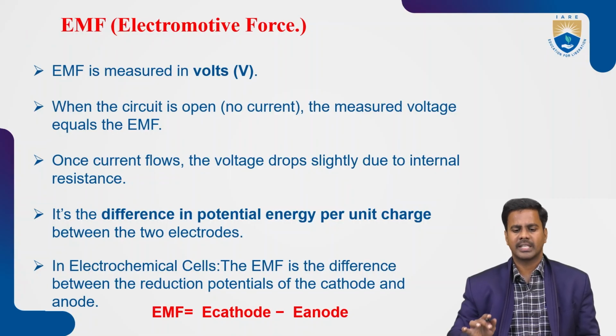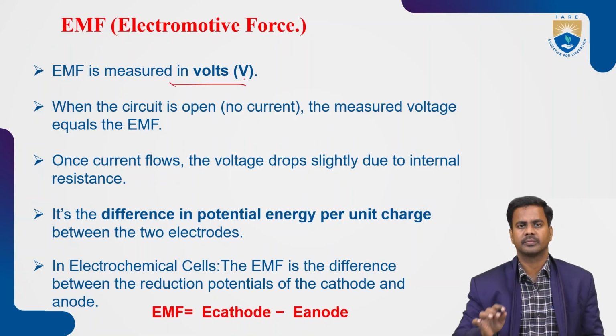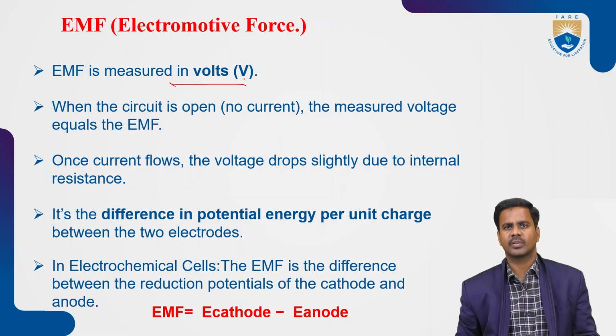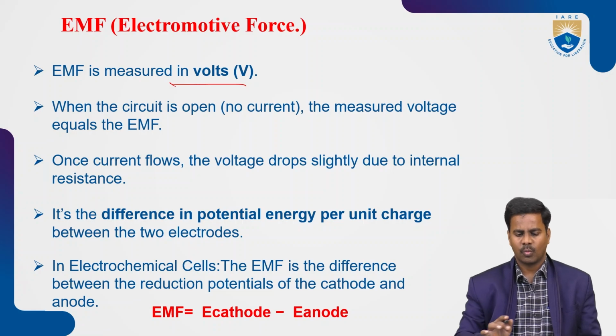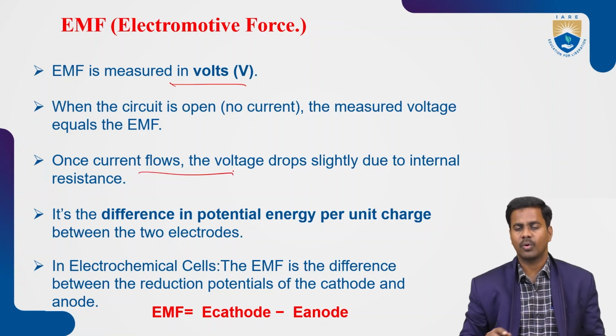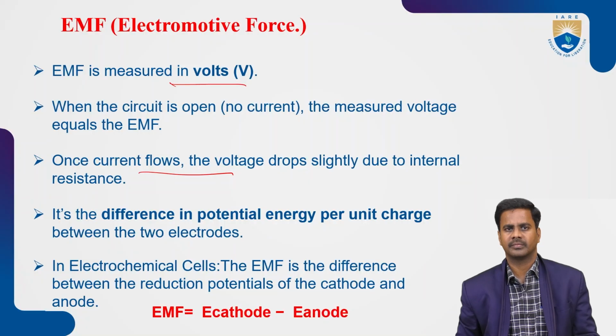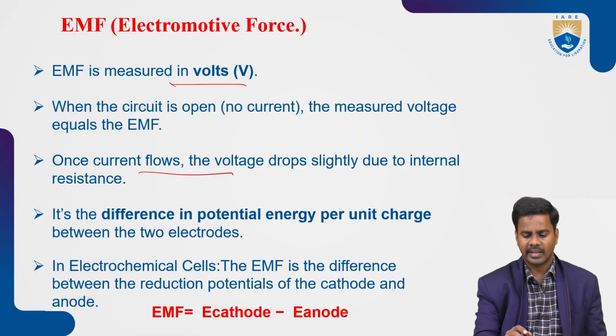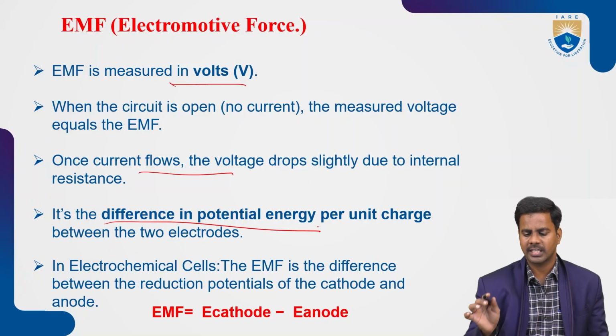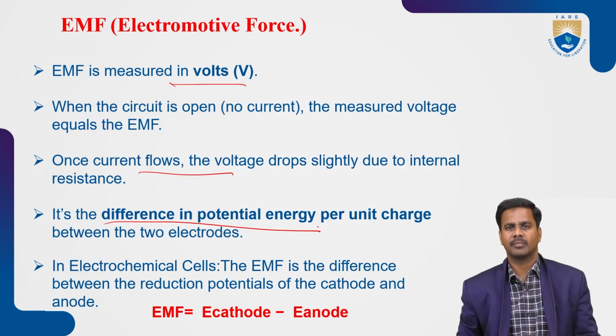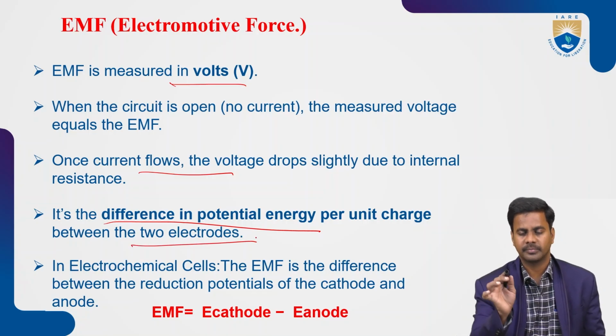Electromotive force is measured in volts. When the circuit is open, the measured voltage equals the EMF. Once current flows, the voltage drops slightly due to internal resistance. So it is the difference in potential energy per unit charge between the two electrodes.